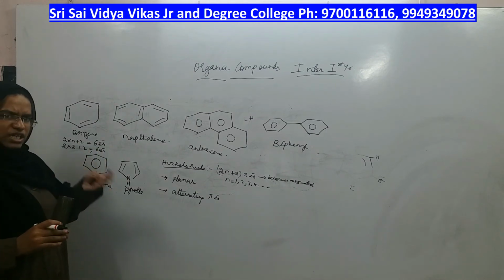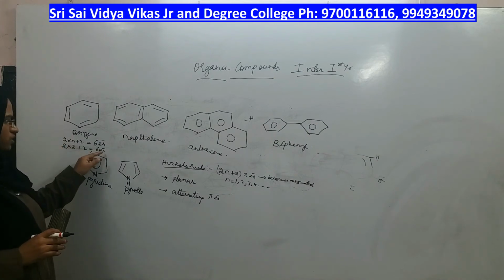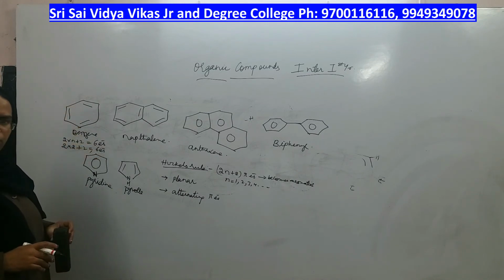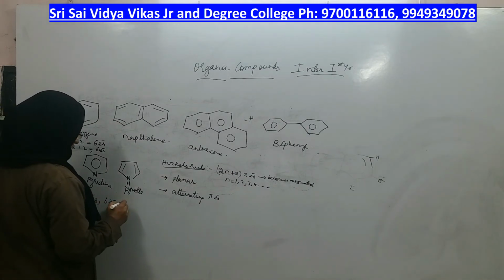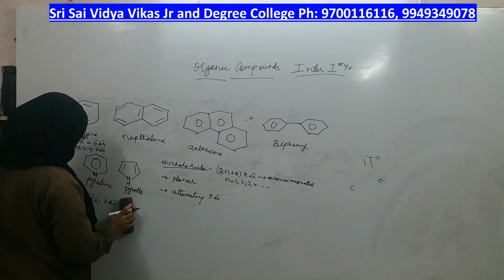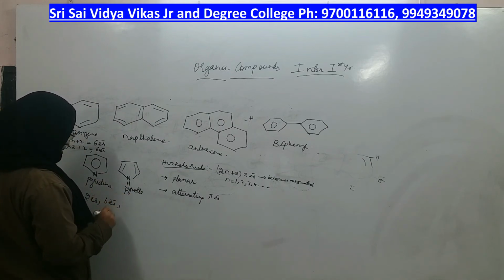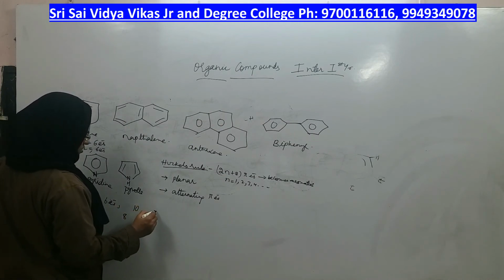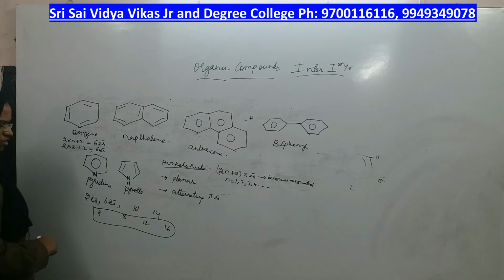So if you go on increasing the n value, the answer you get after substituting should be equal to the pi electrons it has. If it has 6 pi electrons, then the compound is aromatic. If it has 2 pi electrons, aromatic. 6 pi electrons, aromatic. 4 not aromatic. 8 also not aromatic. 10 aromatic. 12 not aromatic. 14 aromatic. 16 not aromatic. These pi electron counts mean it is not aromatic.